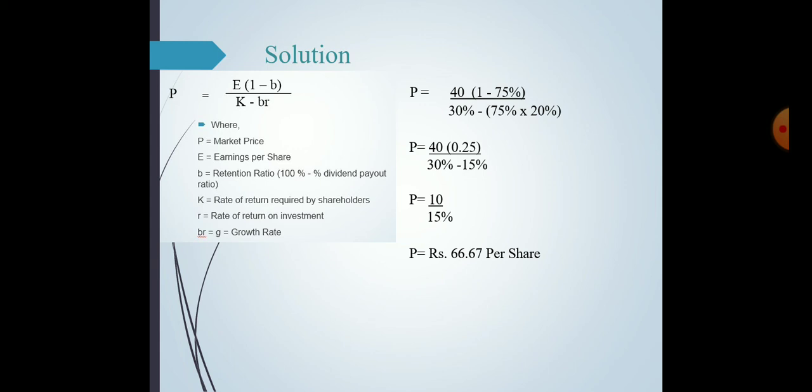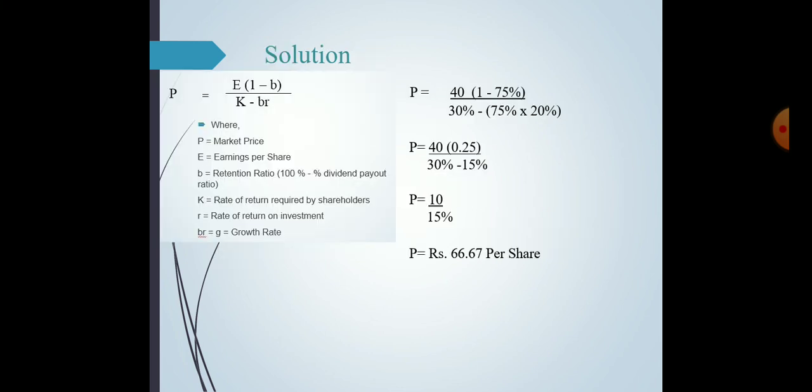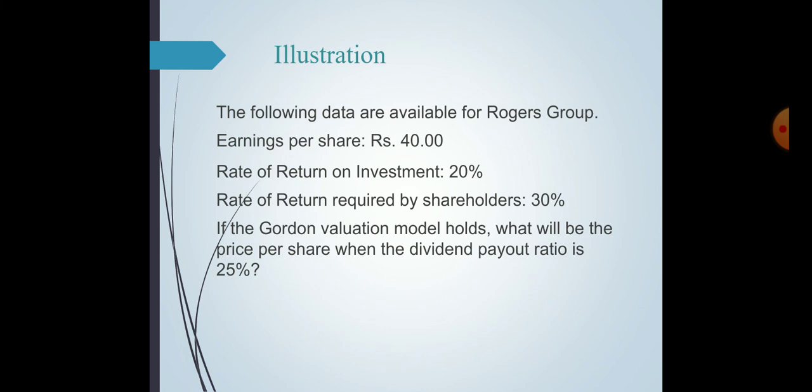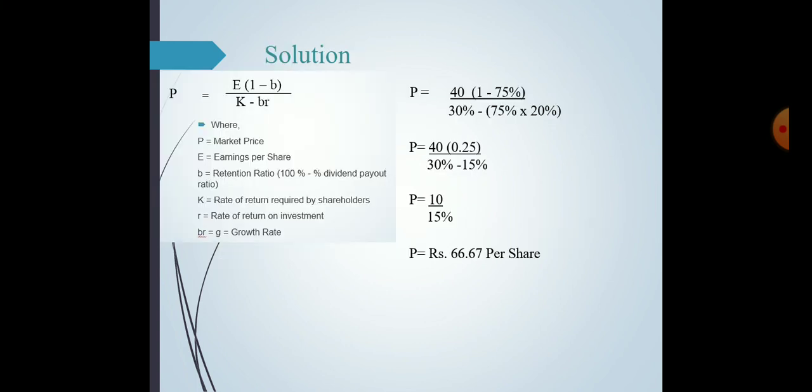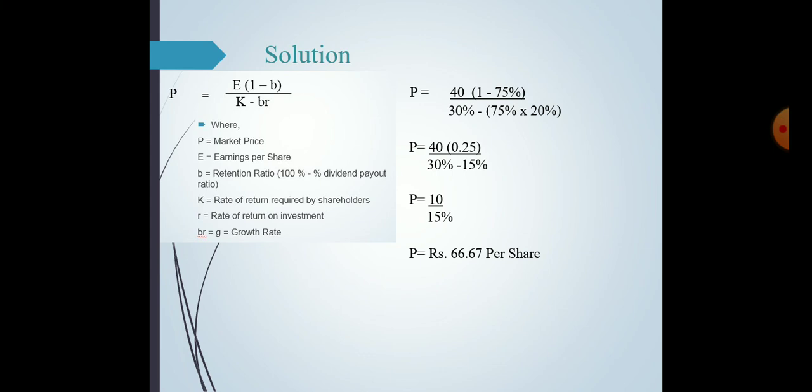So P is equal to, here the earning per share is 40, so we write 40 instead of E. Here the dividend payout ratio is 25%. The retention ratio is 100 minus the dividend payout ratio, so that is 100 minus 25%, which is equal to 75%. Divided by KE, which has been given as 30%, minus BR.